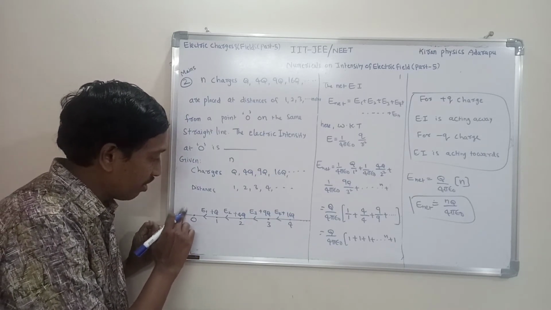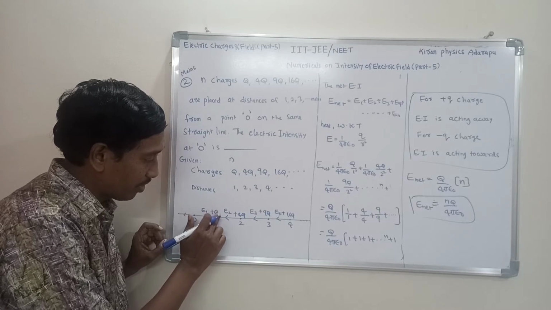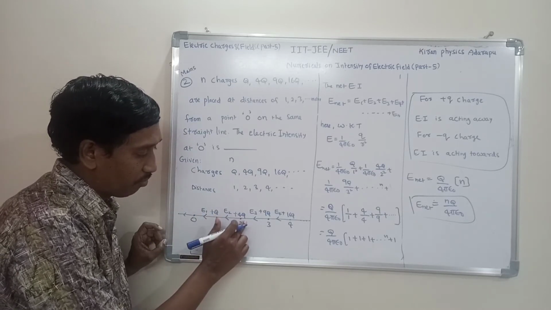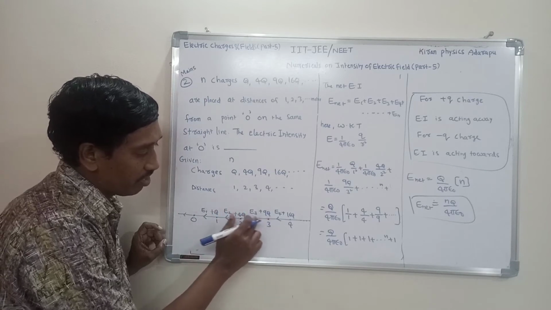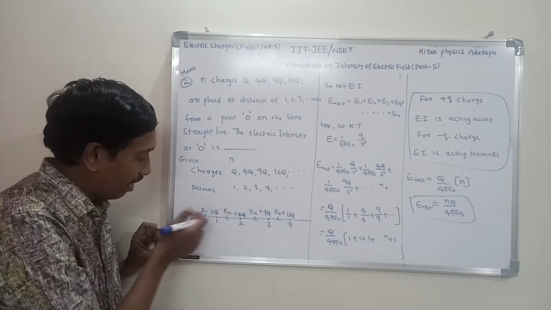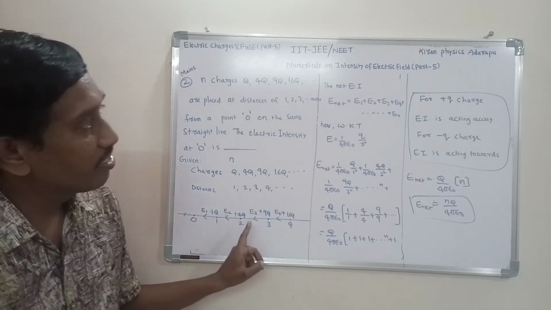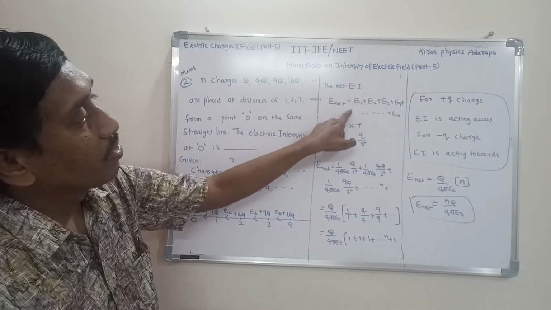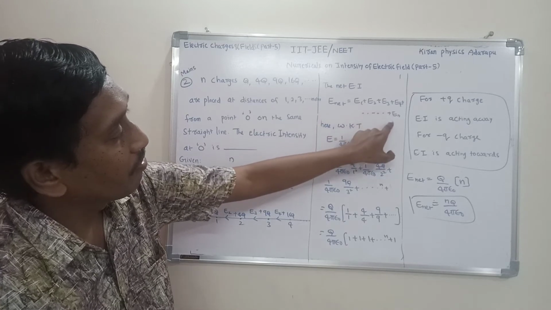At O, due to Q1, due to plus Q charge, this is electric intensity E1. This is due to plus 4Q charge. This is due to this charge. These all are acting away from this point. That means these all are in the same direction, so based on the parallelogram law of vectors, the vector sum is similar to the sum of the individual vectors.